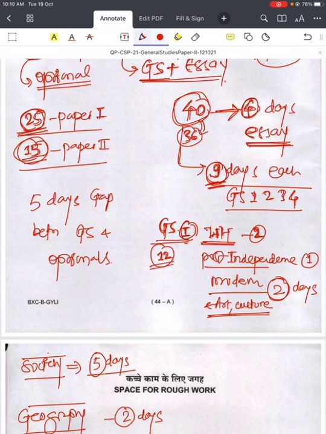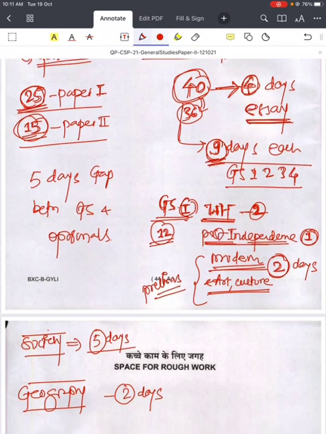Within that, you can finish world history within 2 days. Why 2 days? Because during your prelims preparation you have not gone through this, so you need more time. Post independence you can finish within 1 day because you don't have much time. Then modern history and art and culture, which you have already prepared for your prelims, you can finish within 2 days. You can't afford more than this for GS1.